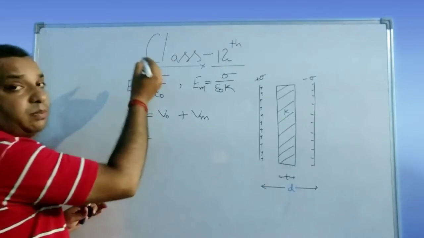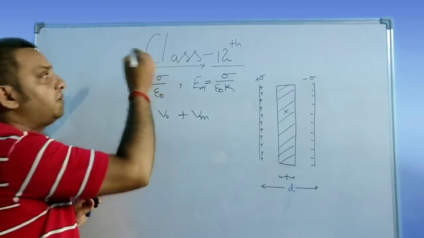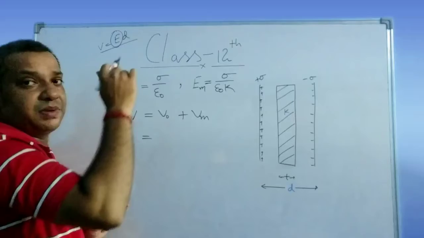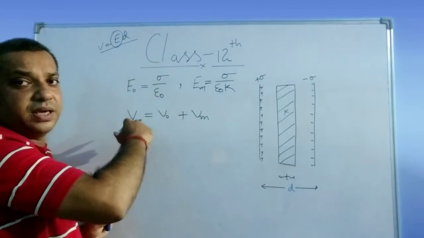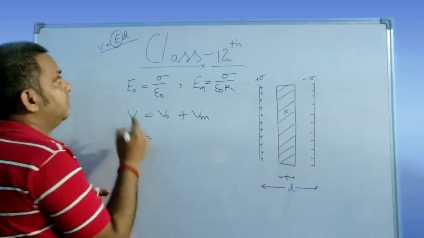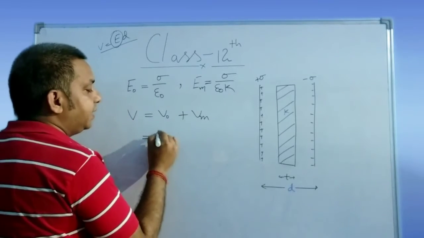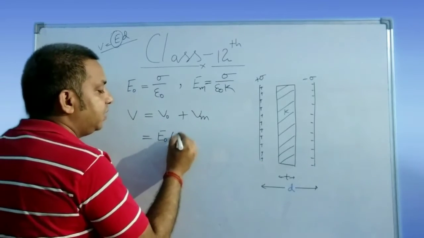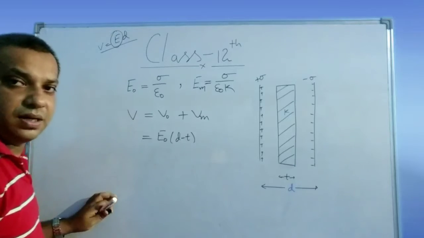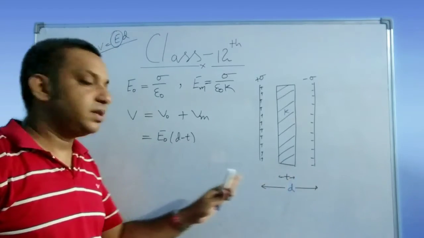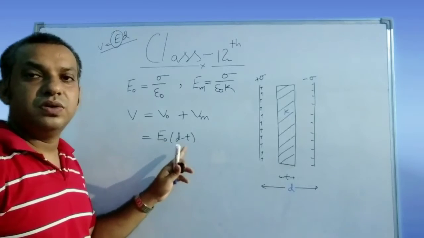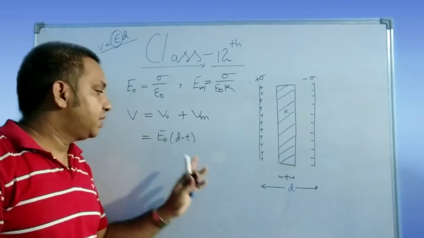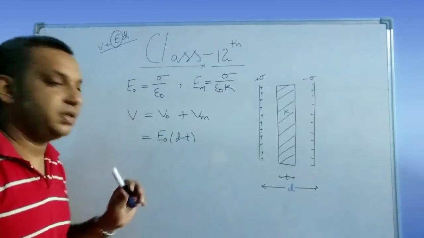So here, with the help of the potential gradient formula, in the previous derivation we already discussed V is equal to E into d. But in that case, the E is uniform, but this time E is of two types. One is in air and one is in the medium. So I am dividing this one. So this time you can write the electric field in the air, and the air separation is how much? d minus t. If this medium is not present here, then simply we will multiply E naught into the total separation d. But this time, the air separation present is only d minus t. So E naught into d minus t.